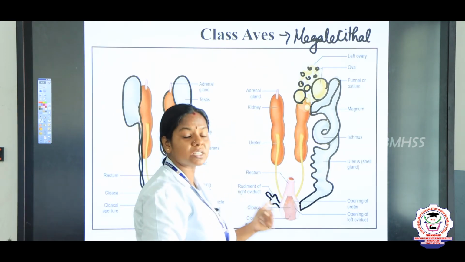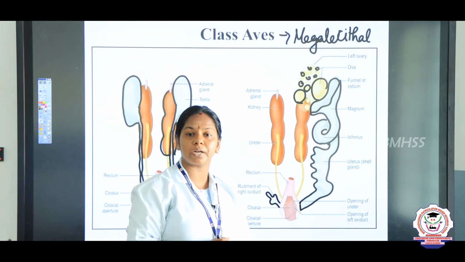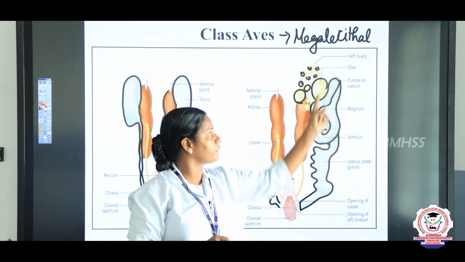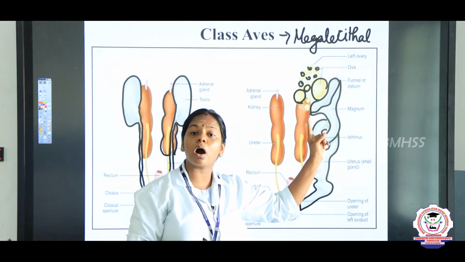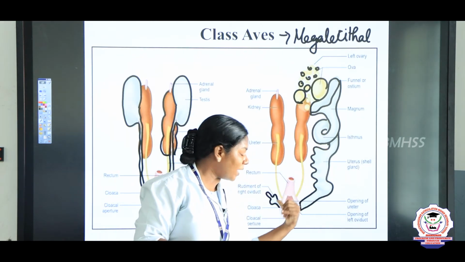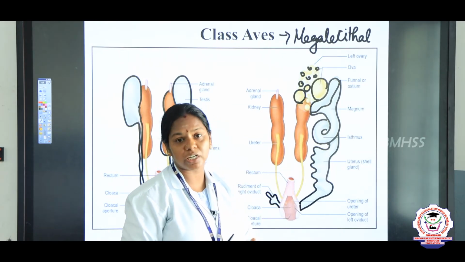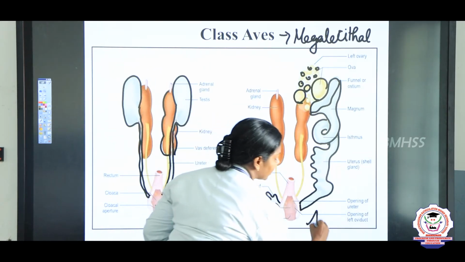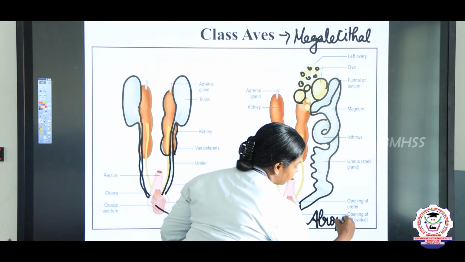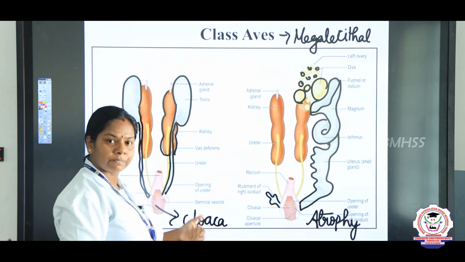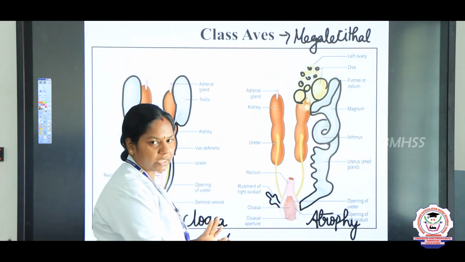So, the birds possess, it is from this also the neat questions are asked, children, the birds possess only one ovary from which the eggs are produced, ova are produced, but the right ovary is rudimentary, it is not functional, or we can also say it is atrophied. Atrophy means not functional. So, this is about the reproductive system of the birds.